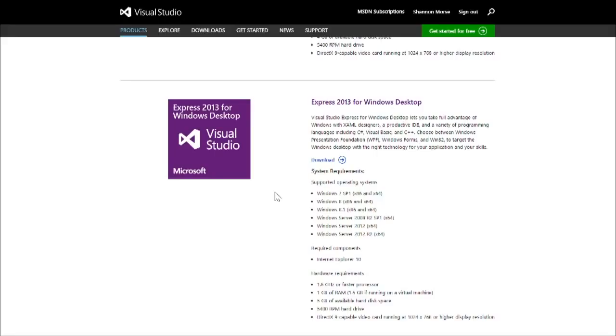You can sign in. If you sign in with your Windows username and password, then it'll sync everything you have customized in the program from one computer to another. So every time you open up Visual Studio on any computer, it'll all be the same. Now, Visual Studio Express is free for everyone, but if you're a student and can show a student ID, you can actually get the Professional edition for free. It's totally gratis. So if you're in high school or university, go ahead and choose Visual Studio Professional for students.